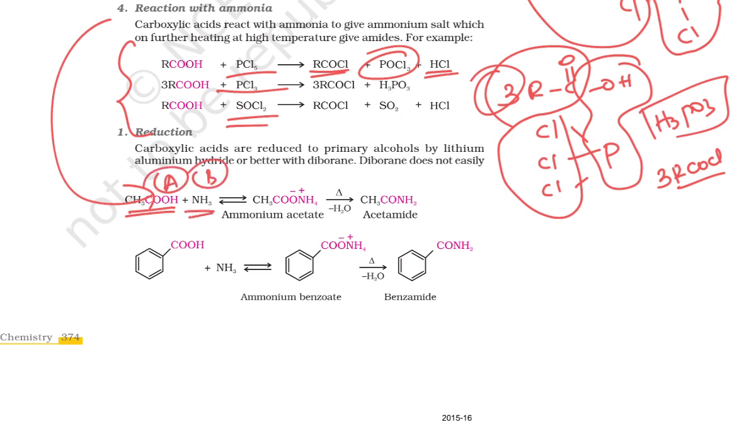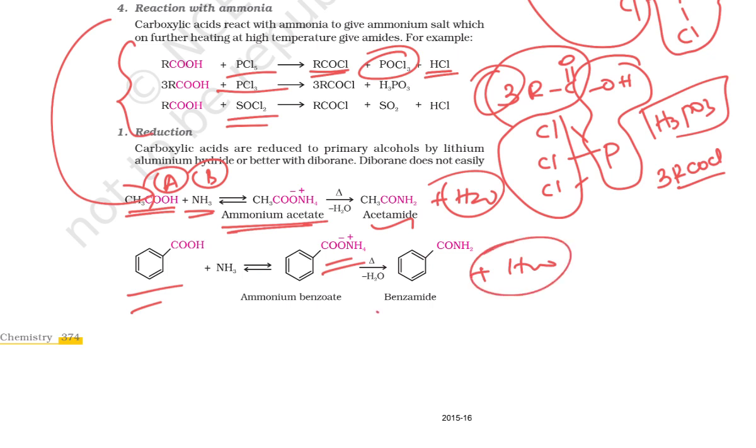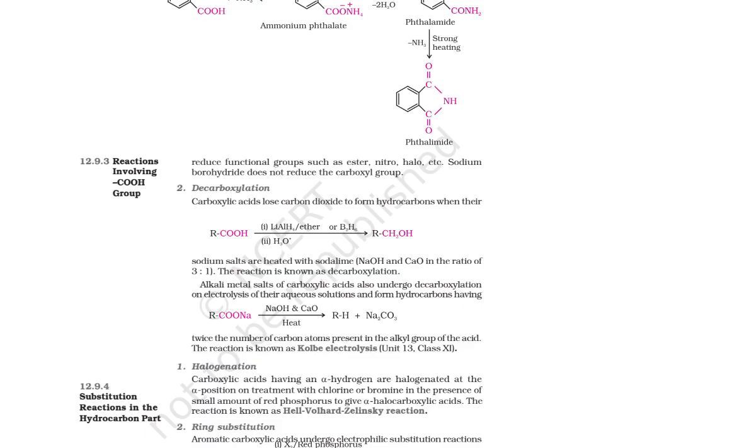So acid and base give rise to ammonium salt. At the time of heating, it loses H2O and gives rise to amide. Here also there is ammonium salt, then elimination of water, which leads to formation of benzamide. Next, there is one more reaction.